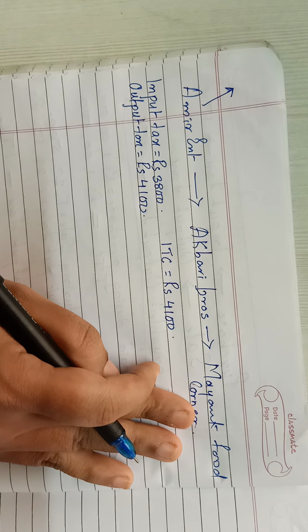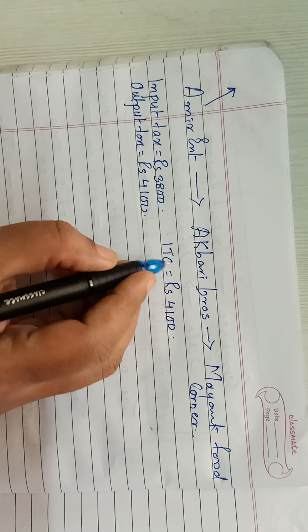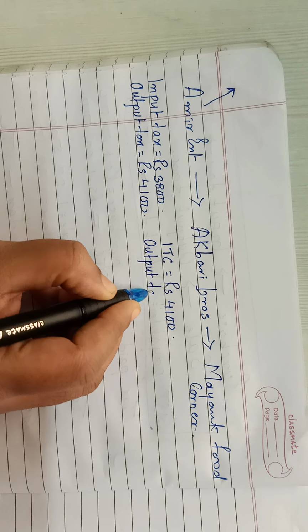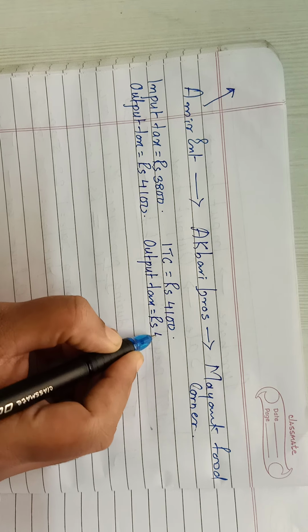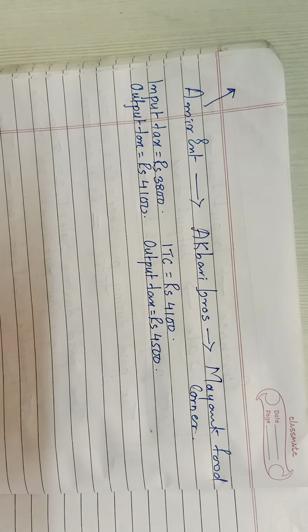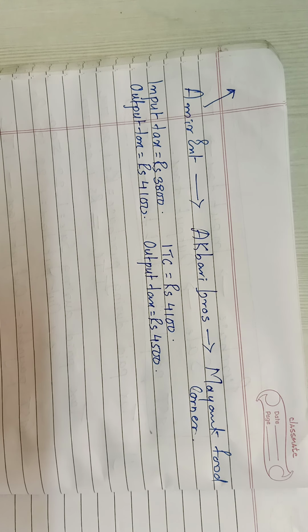So Mayank Food Corner is purchasing, that means this fellow is selling. So he's selling, that means that tax will be how much? Output tax. And he's selling with rupees 4,500 of GST. Okay. Now after this they say find the amount of GST payable at every stage of trading and hence find payable CGST and SGST. Now you must be knowing very well what CGST and SGST are.